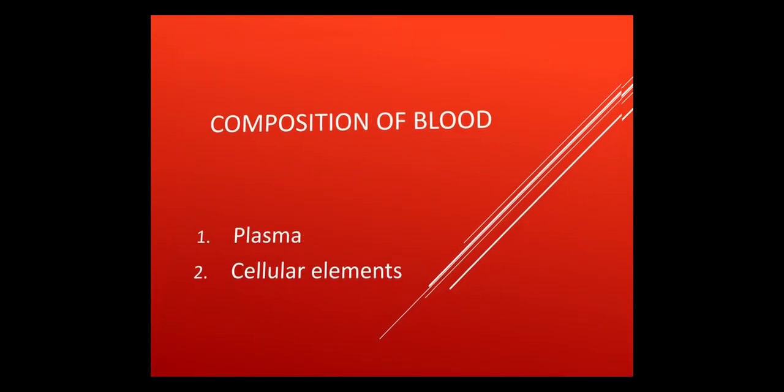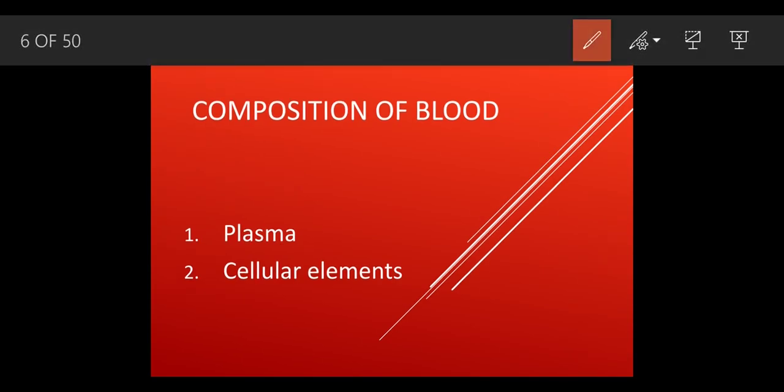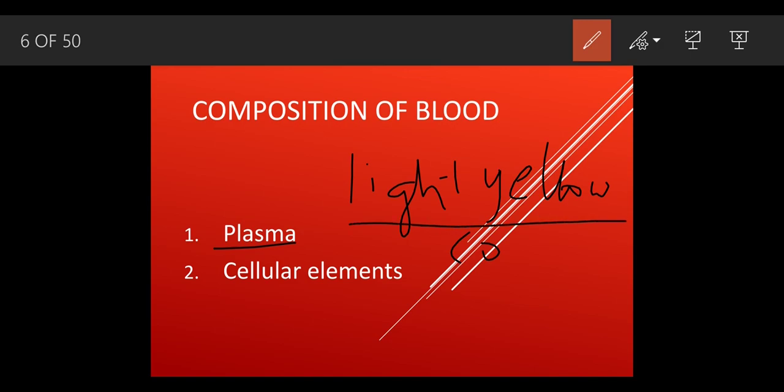Now we are going to discuss this plasma in detail first. What is the color of plasma? It is a light yellow color fluid. Now one would notice, sir, blood is red in color, so how is the plasma light yellow? The answer to this you will get now. This is light yellow, a yellowish kind of fluid.